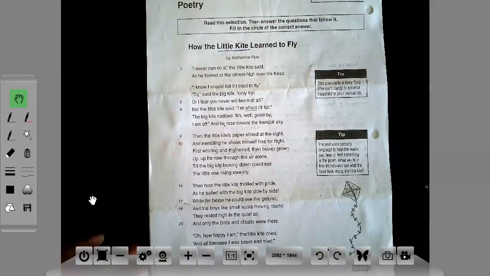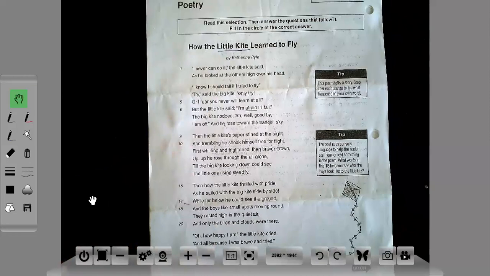The problem is that the little kite is afraid to learn how to fly. So it seems like he's afraid of heights, right? So that's the problem. Was there a solution? Yes, there was a solution. The little kite got over his fear. He decided to become brave and try on his own. So he floated up into the sky and then began to fly with the big kite.